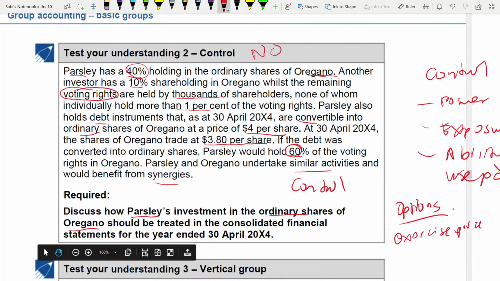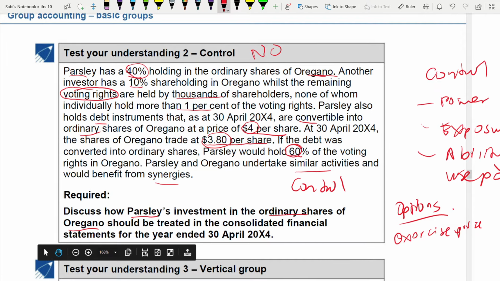If you see exercise price is 4, whereas the market price is 3.8. So will you exercise this? No. You are most likely not to exercise the option. Right? Because exercise price is more. Next, you have to see whether the parties that have these rights can benefit from the exercise of this right. That's the next thing.